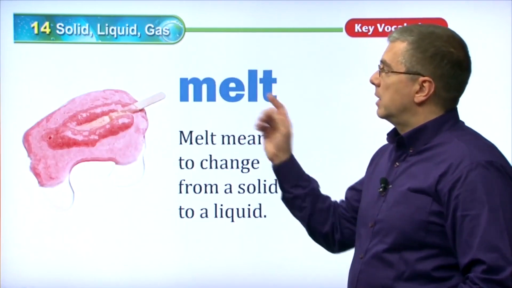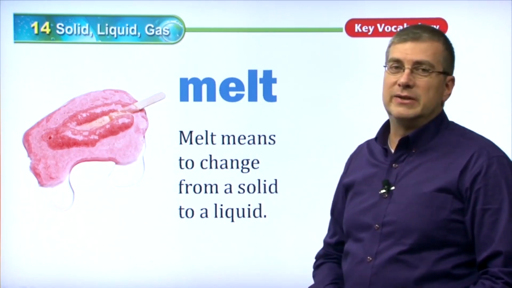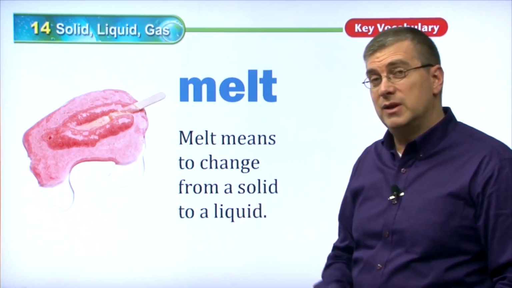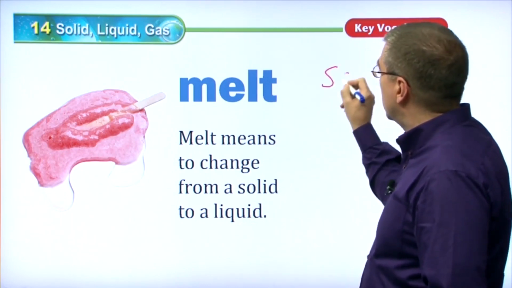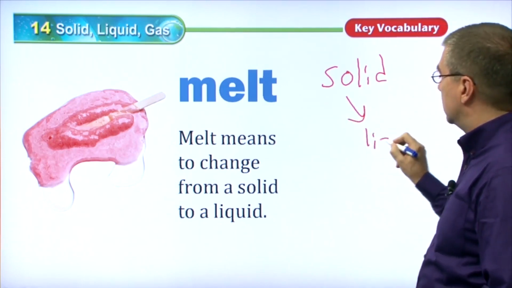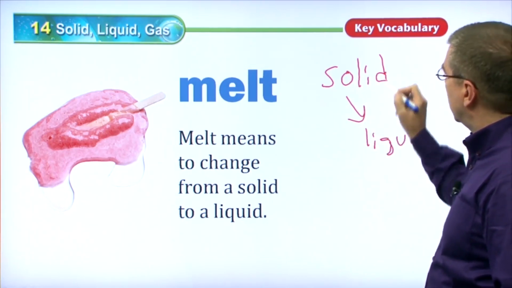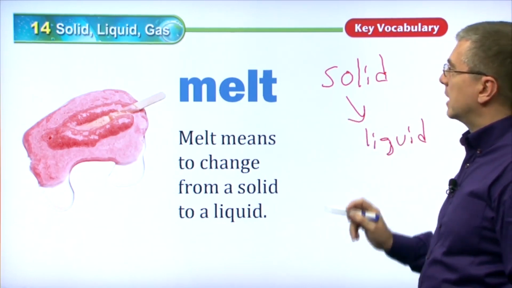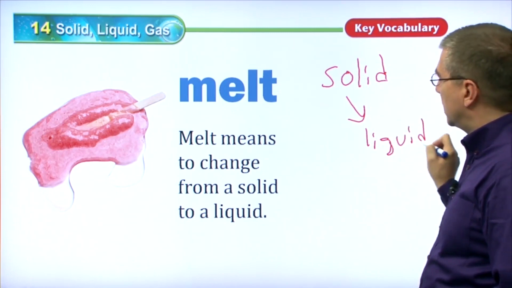Melt. Now here's another one. We talked about freeze before, right? Now the opposite of freeze is to melt. If you have ice and you raise the temperature, what happens to the ice? The ice changes from a solid to a liquid. So now we are going from a solid to a liquid. Whoops, liquid. Yeah, it's a Q. Oh, I have to work on my handwriting. Solid goes into a liquid because we're melting it. We're increasing the temperature of the solid so that it becomes a liquid.